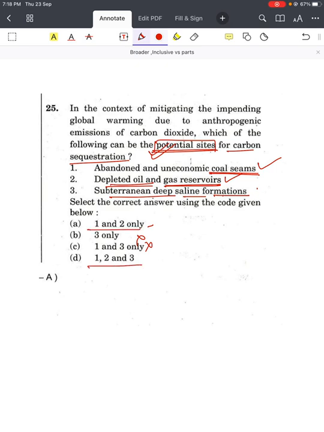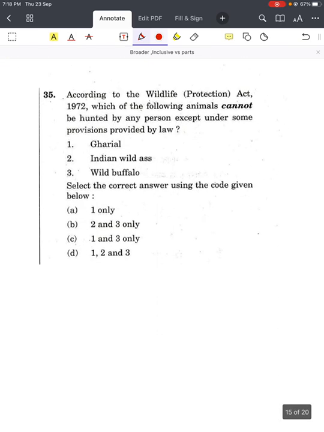So A and D. Here, if you have the slightest doubt, like you are not aware whether it is subterranean deep saline formations or not, you should go for D, 1, 2 and 3. Most of the time it will be correct, but it is not 100% sure that it will be all inclusive. But to remove this third option, you should be 100% sure that this is not a potential site for carbon sequestration, right? We'll move on to the next question.